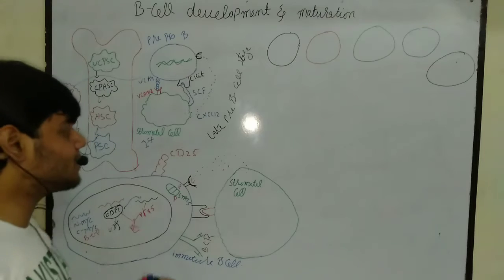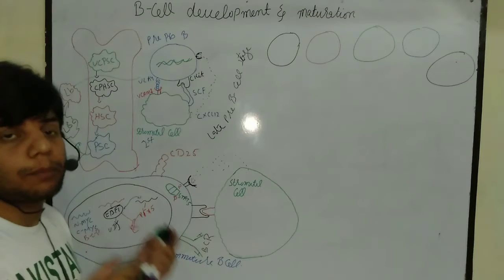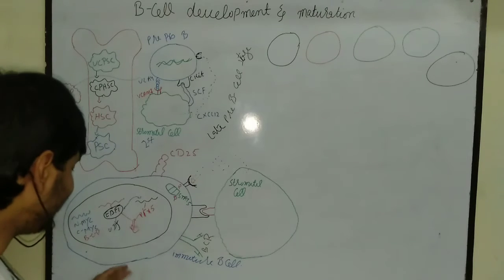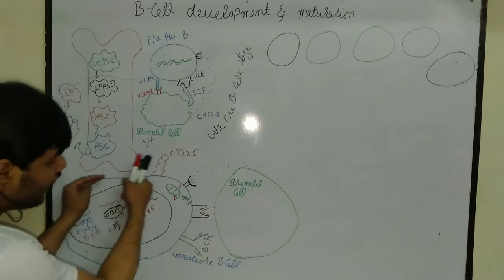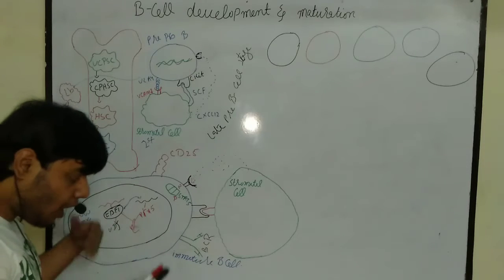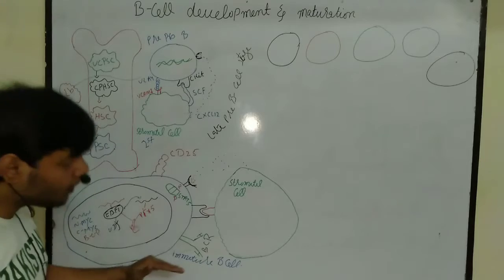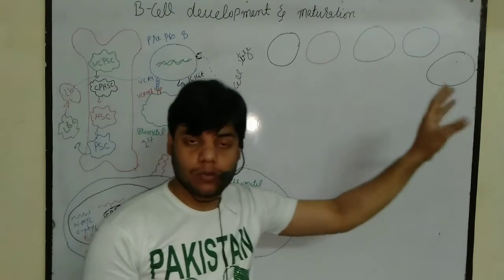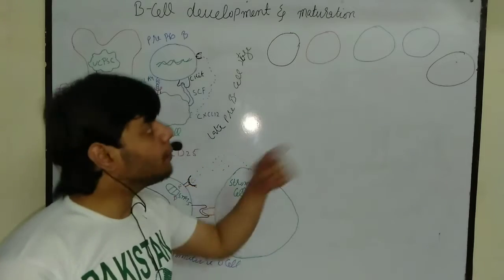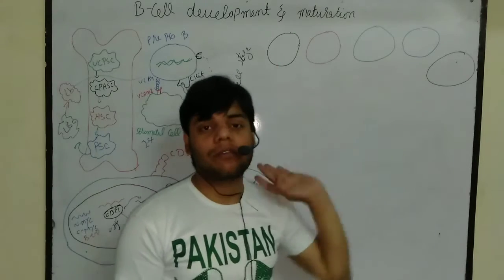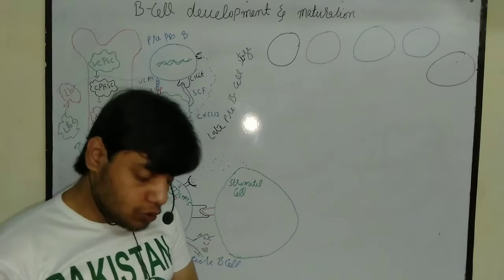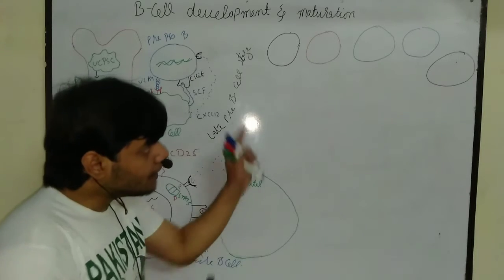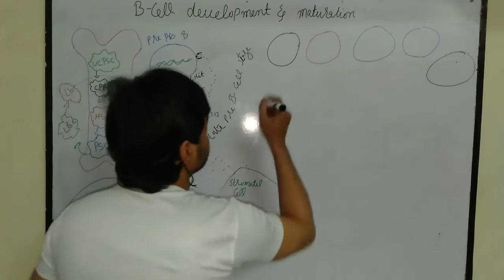Okay, so let me once again tell you what we actually talked about in the previous video. In the previous video lecture, we were at the stage where we get the immature form of the B cell. After that, this immature form of the B cell will be divided. A lot of copies of the immature form of the B cells are formed. But remember, guys, each B cell is different from the others due to its receptor. For example, they have the receptor, let's suppose.